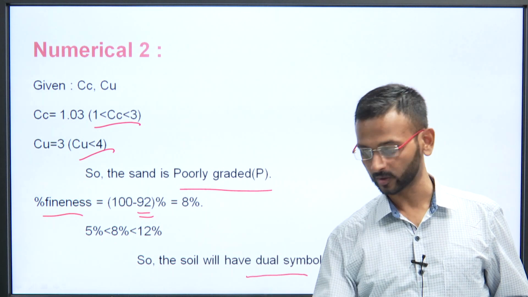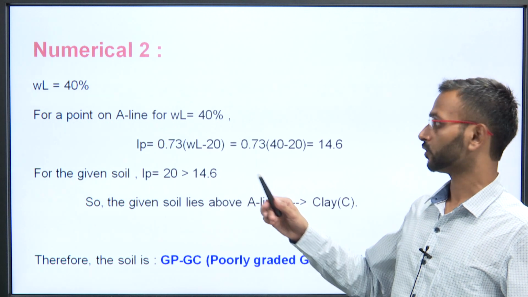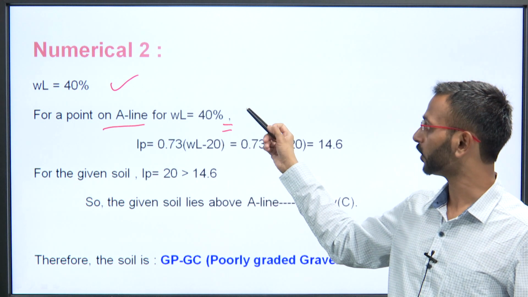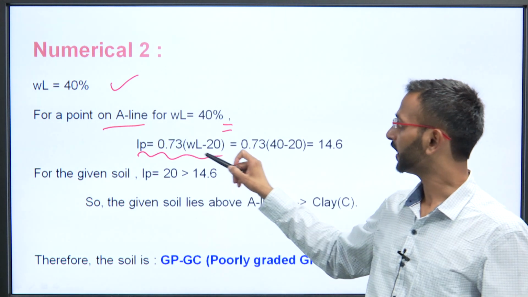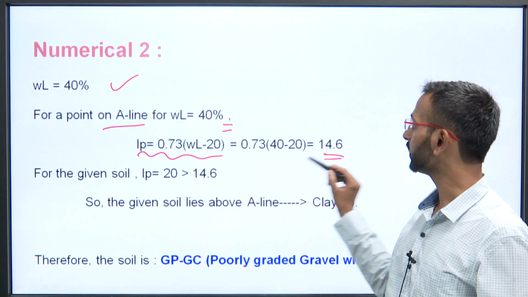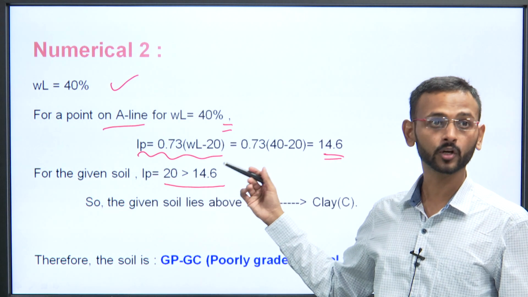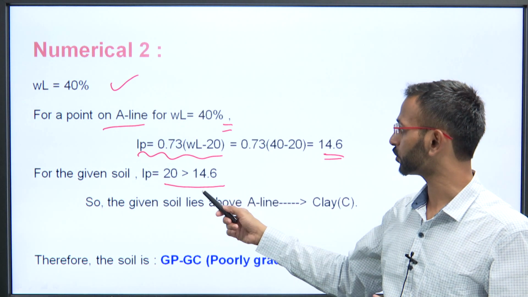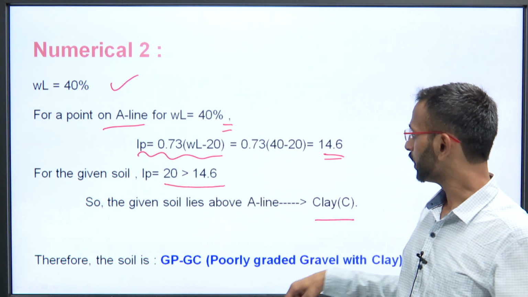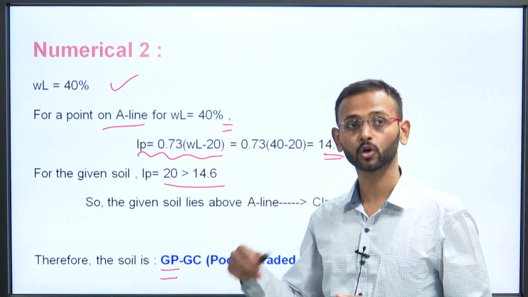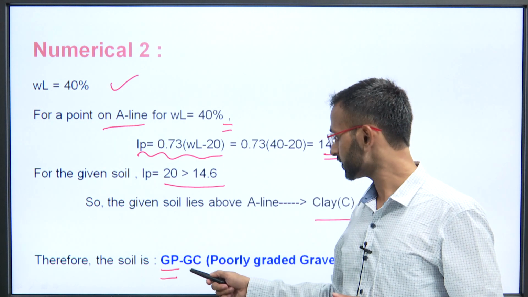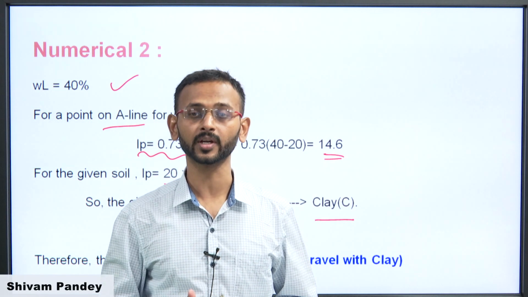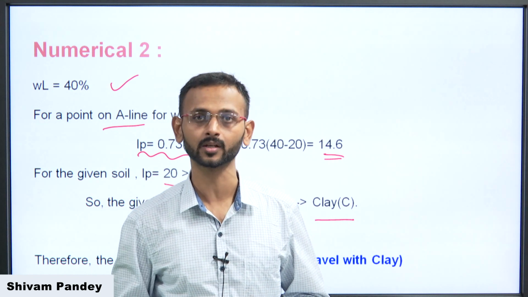So, what kind of dual symbol will it be? Taking the liquid limit as 40%, for a point on the A line, that is for liquid limit 40, when we work out the value of IP, it comes out to be 14.6, and the IP is greater than 14.6. So, as we discussed in the previous question, it is above the A line, so the soil will be clay. One thing is that it is poorly graded, because the data of Cu and Cc is given, and then it is clay, that is GC. So, by this we will complete this topic, and we will move on to the next topic in the next lecture.